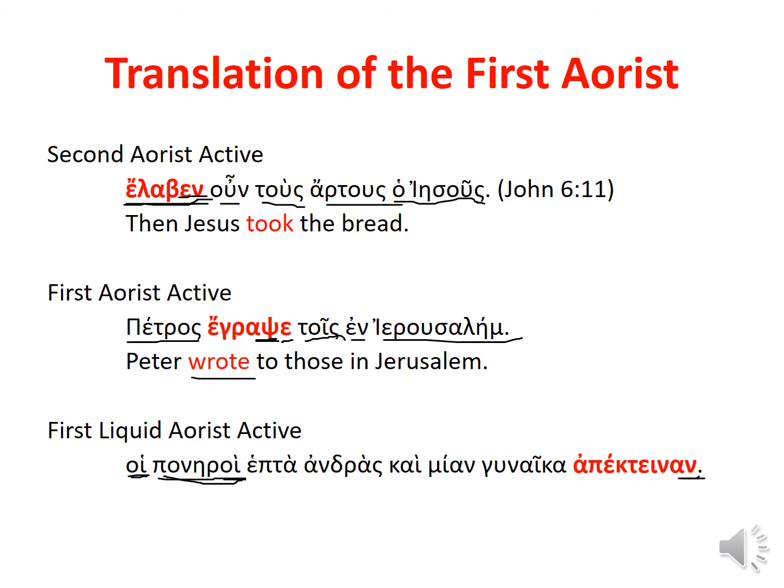The evil men, there's your augment, there's your stem, and there's your liquid aorist tense formative, so you know it's an aorist. So the evil men killed, now all in the accusative, 7 men and 1 woman. Really evil men.